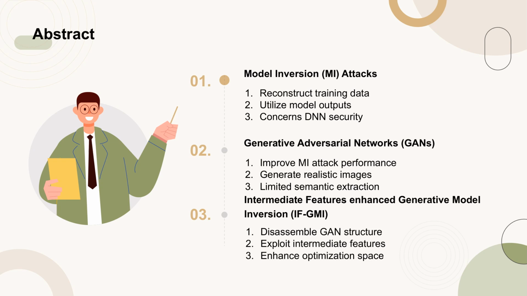Recent advances in generative adversarial networks (GANs) have improved MI attack performance due to their ability to generate realistic images. However, previous MI attacks have limited semantic extraction and transferability. To address this, we propose intermediate features enhanced generative model inversion, IFGMI, which disassembles the GAN structure and exploits features between intermediate blocks, enhancing the optimization space. This method significantly outperforms previous approaches and achieves state-of-the-art results, especially in out-of-distribution scenarios.